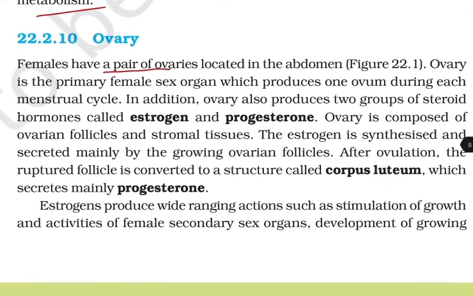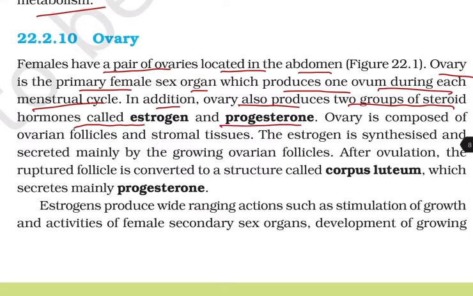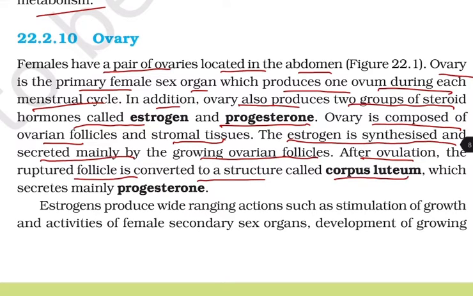Now, ovary. Females have a pair of ovaries located in the abdomen. Ovary is the primary female sex organ which produces one ovum during each menstrual cycle. In addition, ovary also produces two groups of steroid hormones called the estrogens and the progesterone. Ovary is composed of ovarian follicles and stromal tissues. The estrogen is synthesized and secreted mainly by the growing ovarian follicles. After ovulation, the ruptured follicle is converted to a structure called corpus luteum, which secretes mainly progesterone.